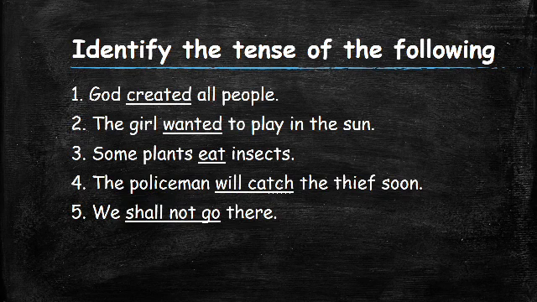So will catch is a verb because it is an action that will be done by the policeman. So what kind of a tense is this? It is a simple future tense.